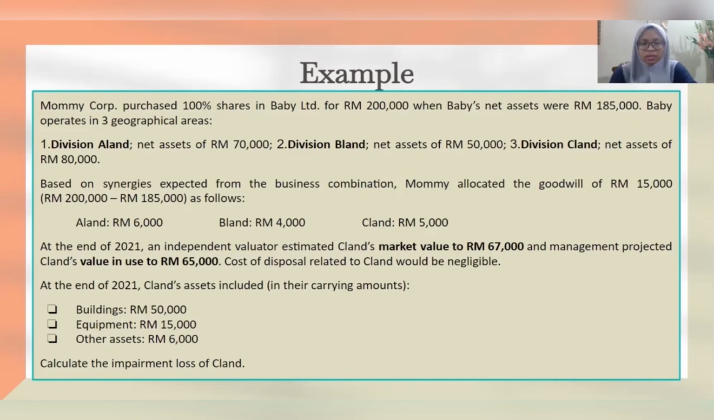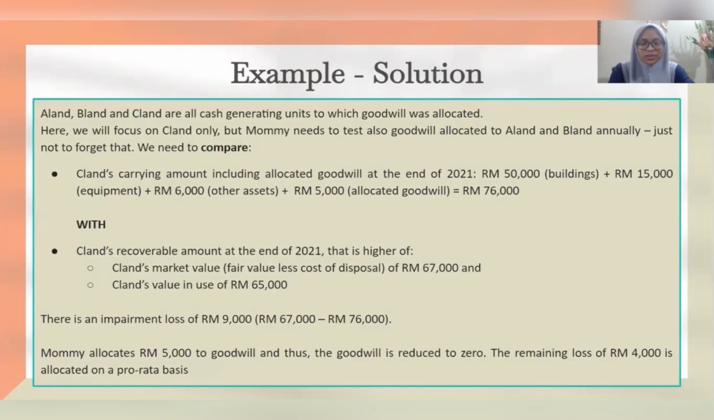And at the end of 2021, an independent valuator estimated Clan's market value to 67,000, and management projected Clan's value in use to 65,000. The cost of disposal related to Clan would be negligible. Okay? And at the end of 2021, Clan's asset included in their carrying amount buildings, equipment, as well as other assets. 50,000 for a building, 15,000 for equipment, and 6,000 for other assets. The question required is to calculate the impairment loss of Clan. Okay, only for Clan. So this is the solution for the example.